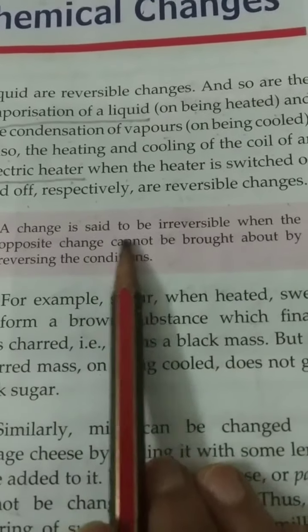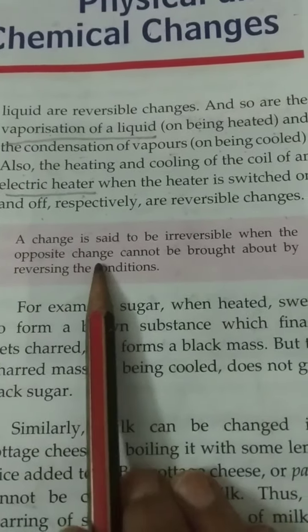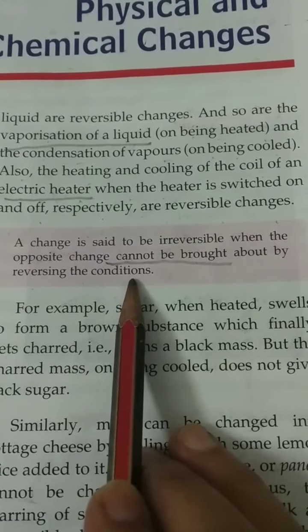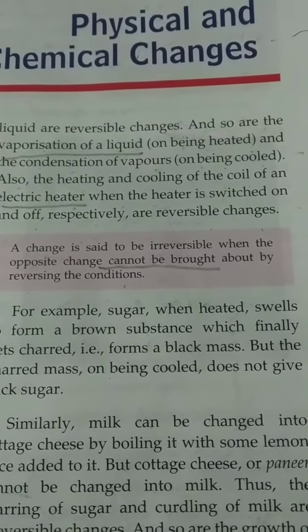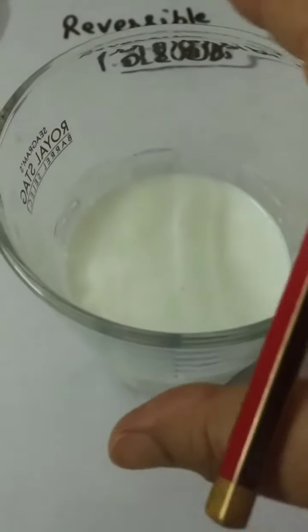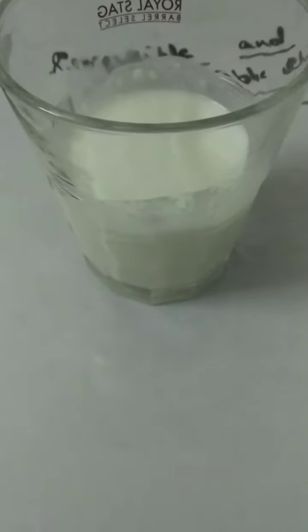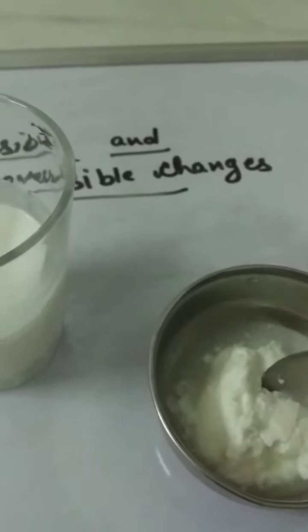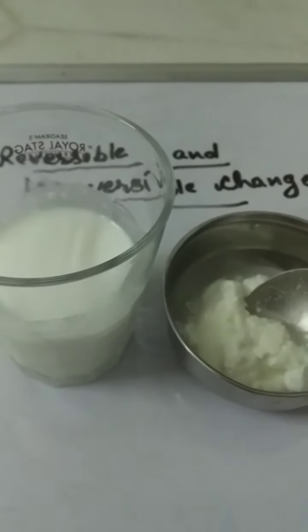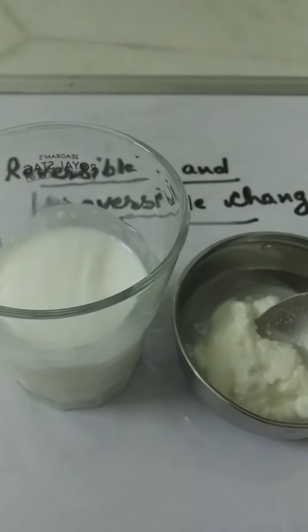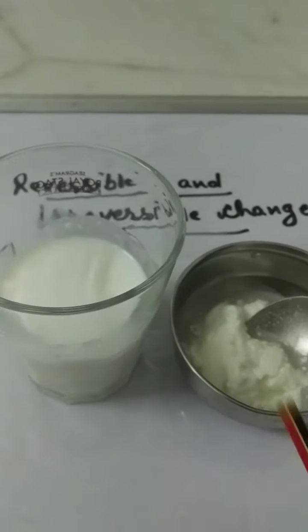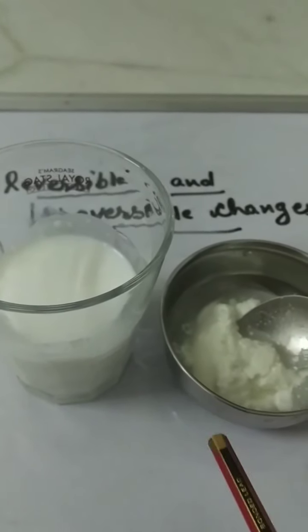Irreversible change. A change is said to be irreversible when the opposite change cannot be brought about by reversing the condition. Underline cannot be brought. I have milk in the glass. It changes into the form of curd. Can we change this curd again into the form of milk? Not possible. So the opposite change cannot be brought about by reversing the condition. So this change is an irreversible change.